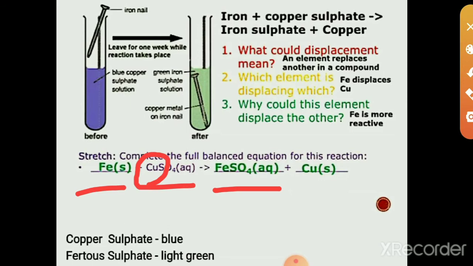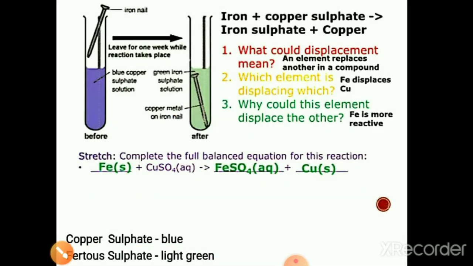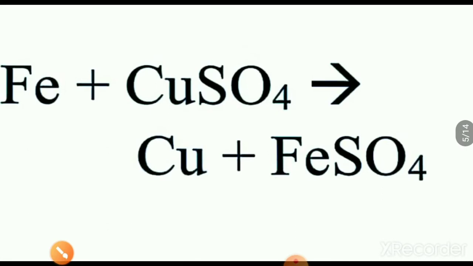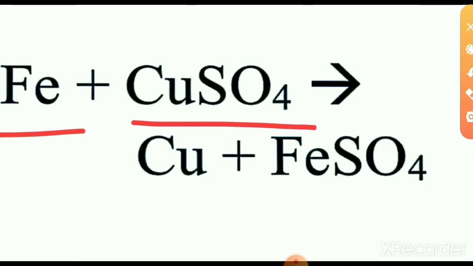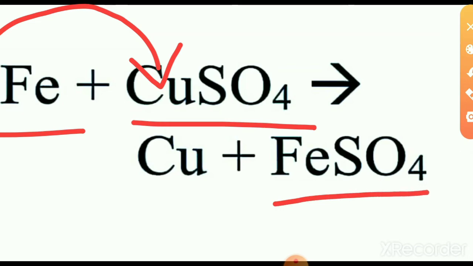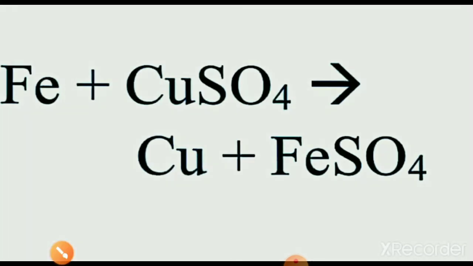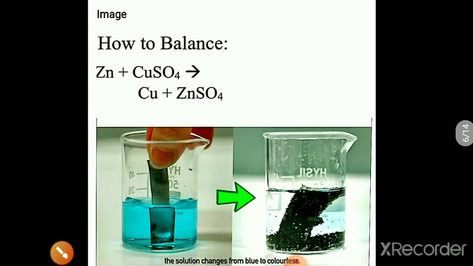Are you clear now? Here copper sulfate is blue colored and ferrous sulfate is light green. Iron plus copper sulfate gives FeSO4 plus Cu. Okay. Next we move on.